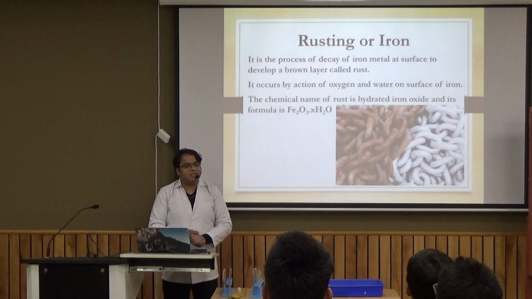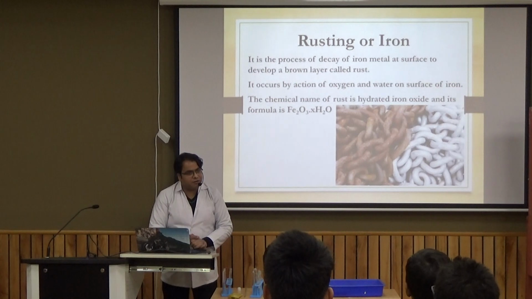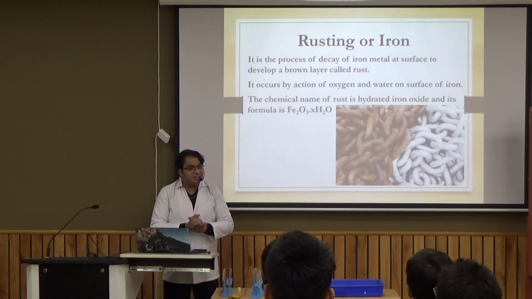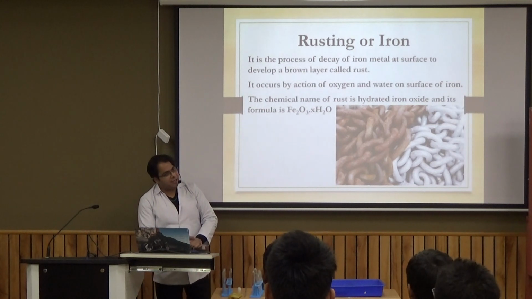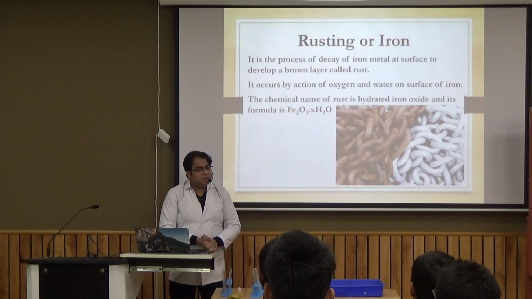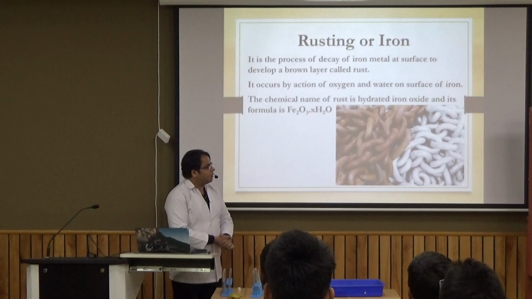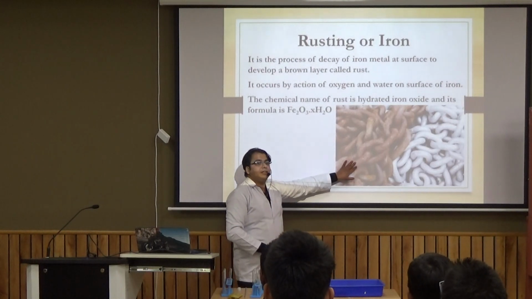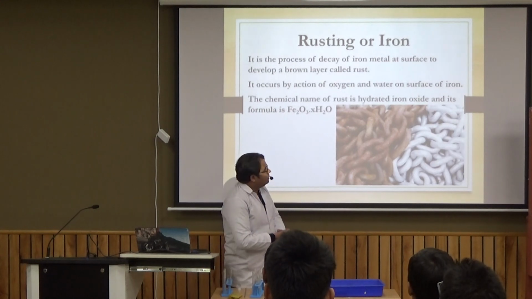And a very common change is rusting of iron. You all know what is rusting? What is the color of rust? Brownish. Okay. So when we keep iron objects in the open for a few days, they react with oxygen and water present in air and develop a layer called rust, like shown in this image. Now this rust is of brown color.